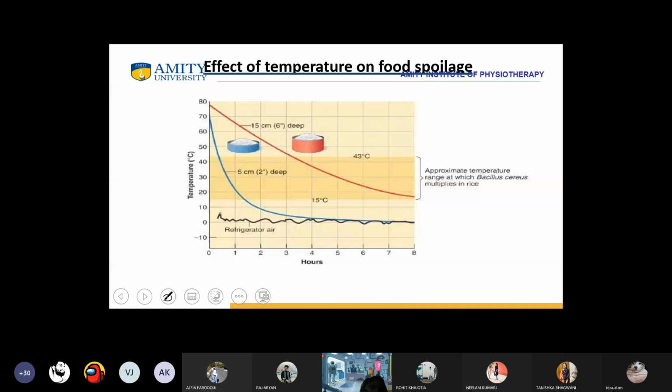Now, what is the correlation between the temperature and the hours?